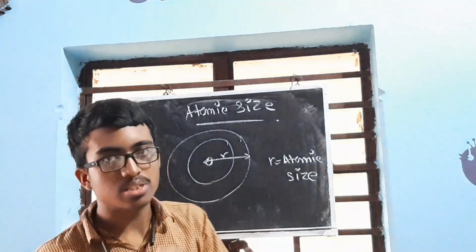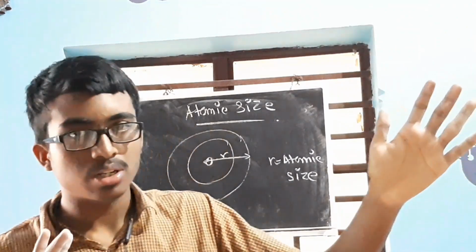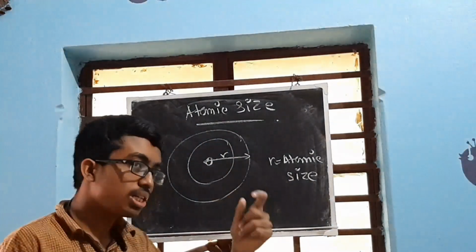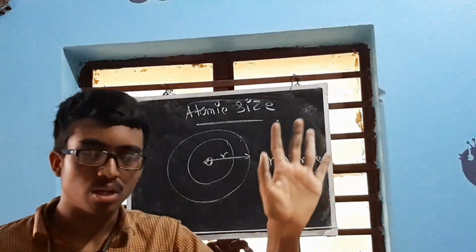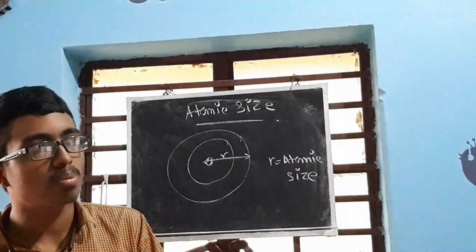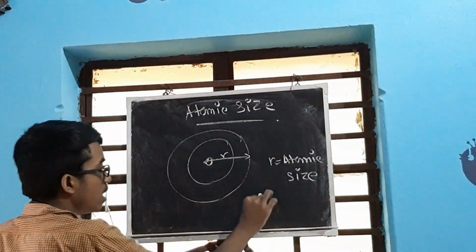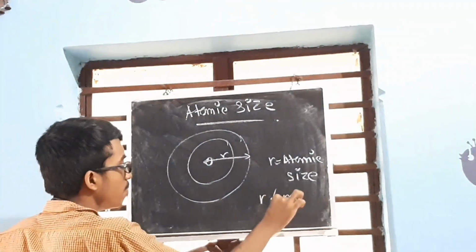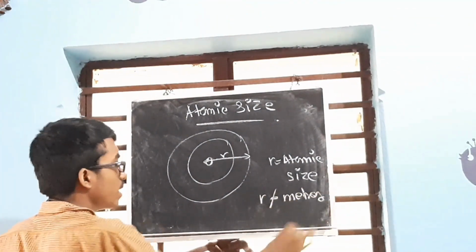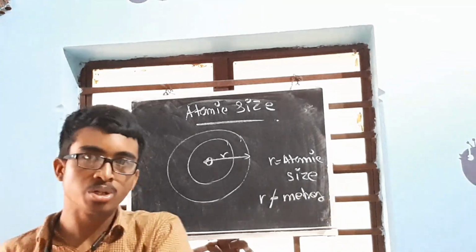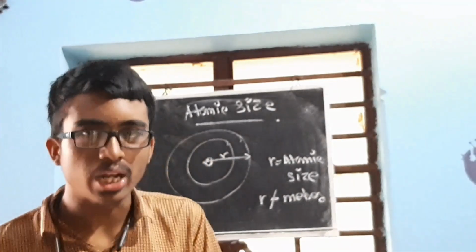Now an atom's size is definitely not 10 meter. Right? So atom size is very small. It is very small, 10 to the power minus something, minus 6 or minus 20, it can be. Very small size. Okay. So in that case, radius cannot be written in meters. Can it be? Then it will become 0.0000000 something meter. That is a very hectic way of writing.